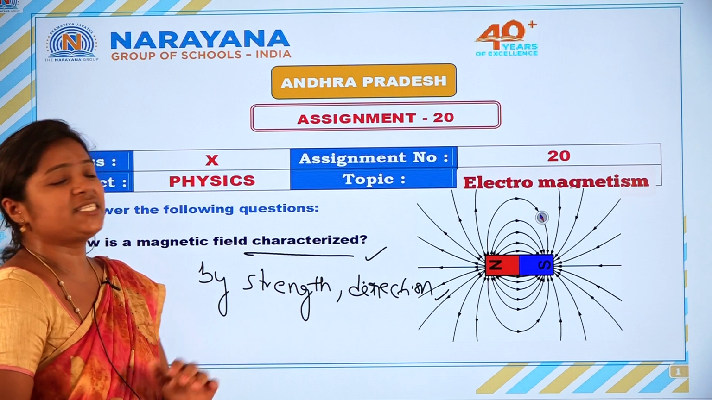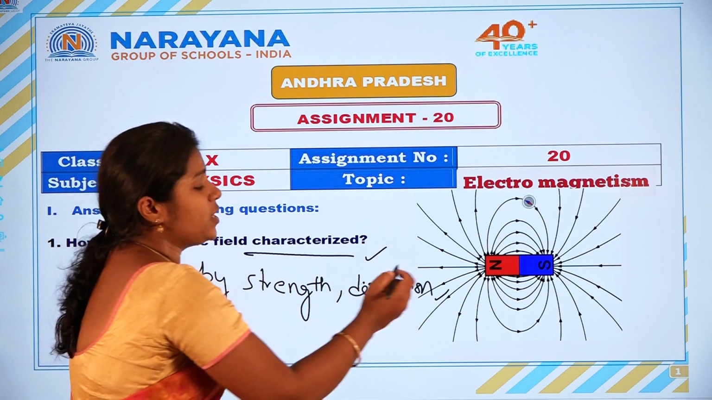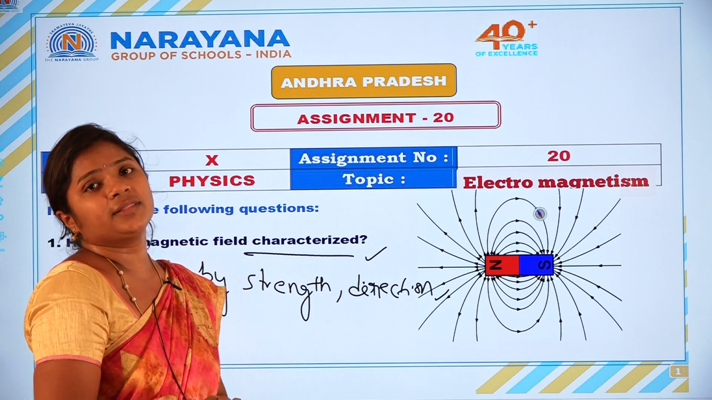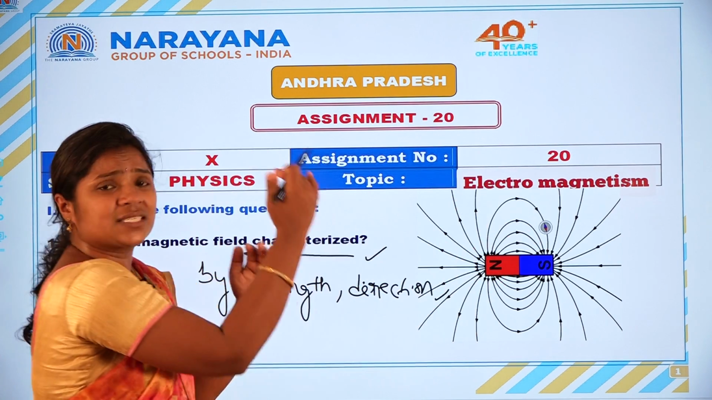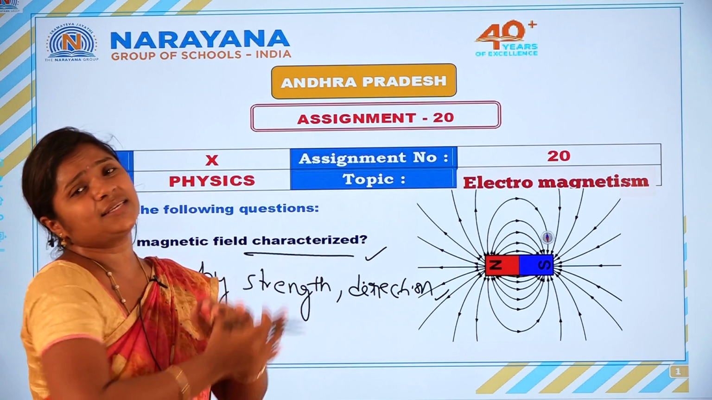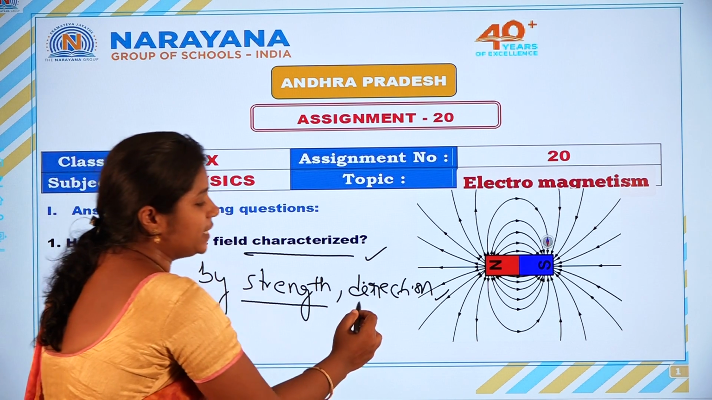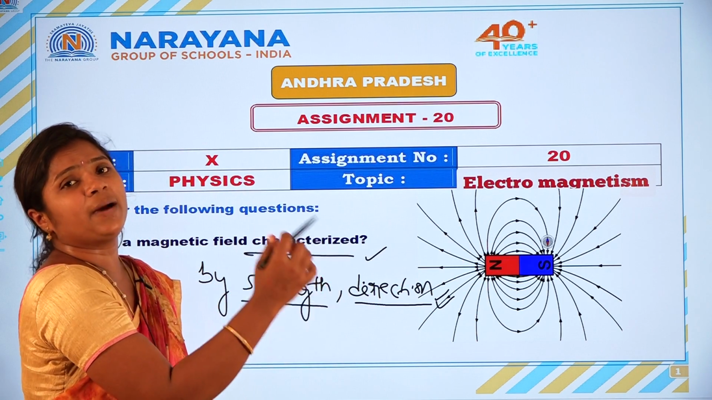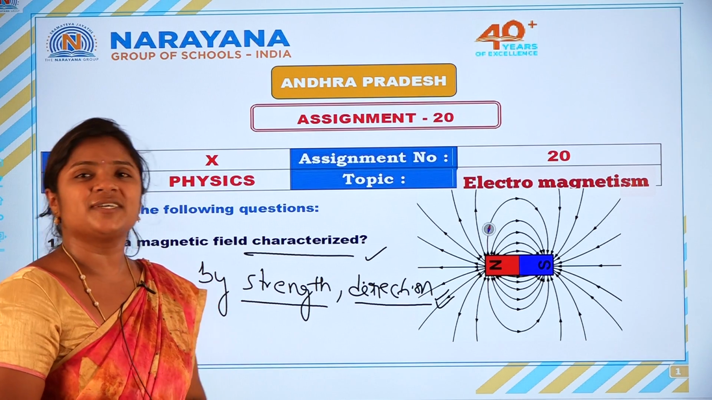How can we find the strength? The strength of the magnetic lines: if the lines are crowded, the strength is more. Suppose the magnetic lines are spread out, the magnetic field strength is less. That is the magnetic strength. And also direction. Outside the bar magnet, the magnetic lines always go from north pole to south pole. So this is the first question.